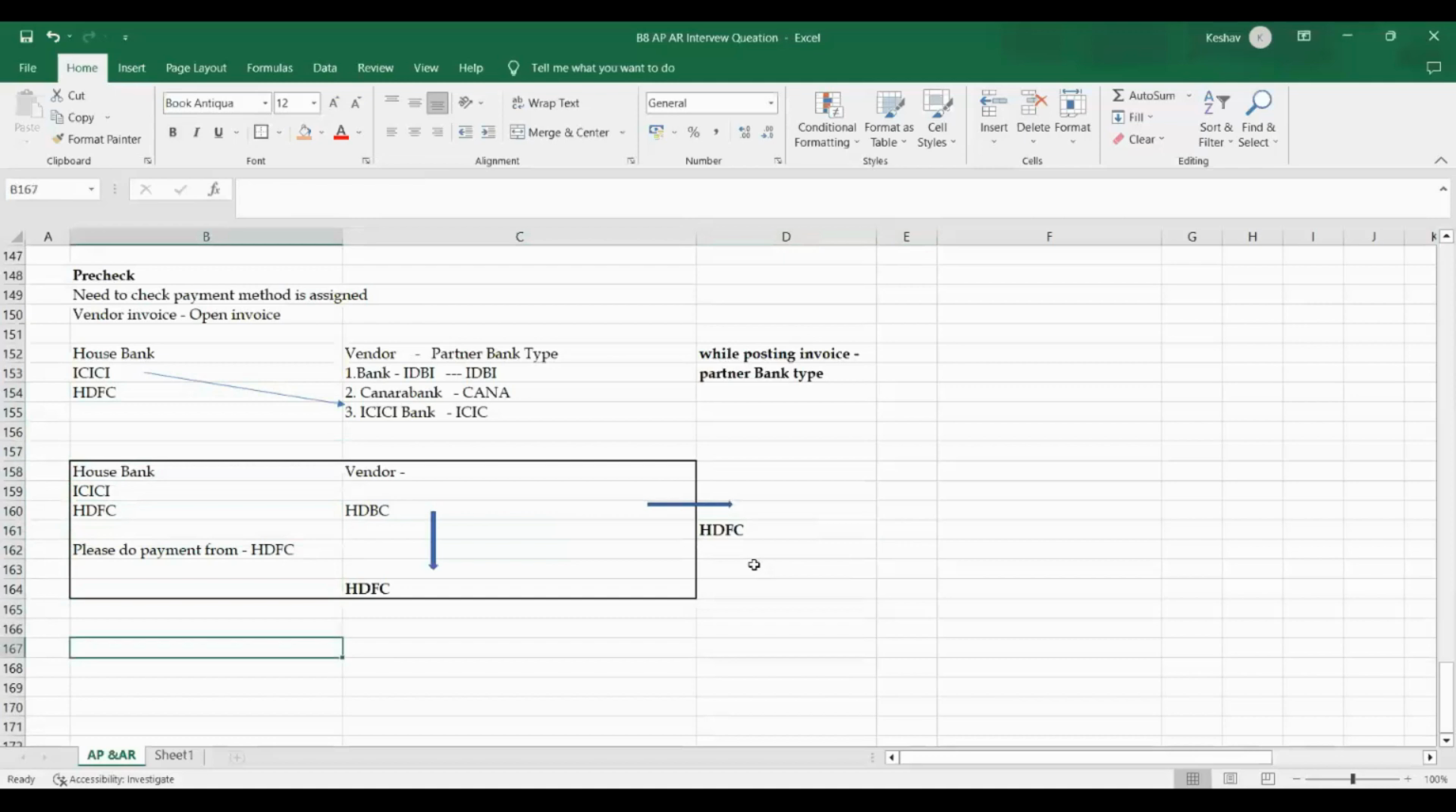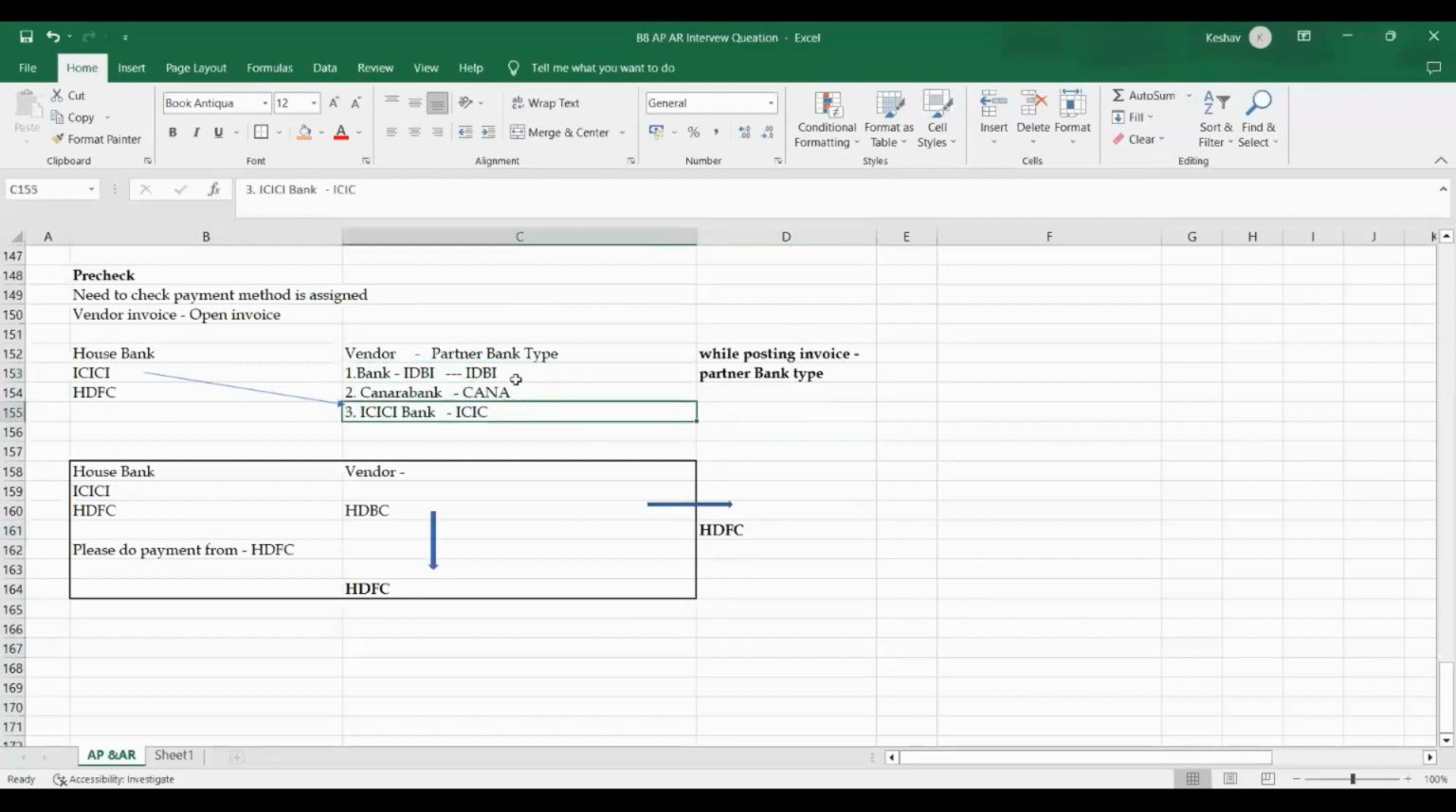Regularly we are paying a vendor to one bank, regularly to ICICI as we discussed earlier. Sometimes he changes his bank and wants payment to Canara Bank. Does the partner bank concept come into the picture only then, or is whatever bank we regularly pay the vendor the partner bank? That's a good question. If you're not specifying anything, the payment goes by sequence. IDBI is the first bank, so it will go with the first bank. Yes, IDBI.